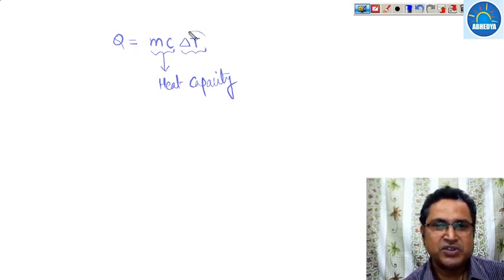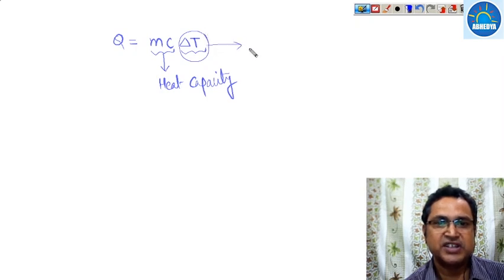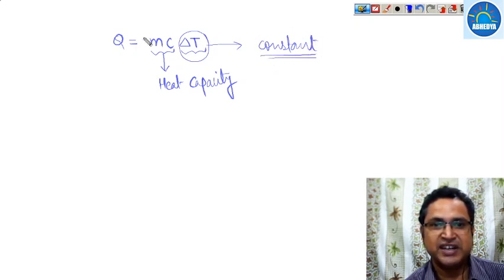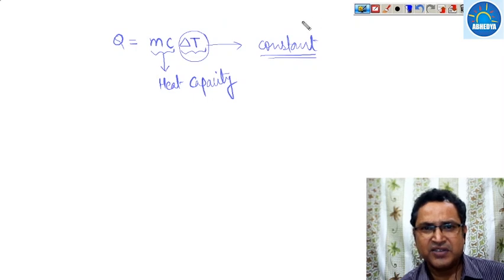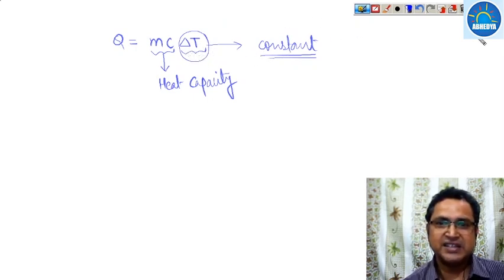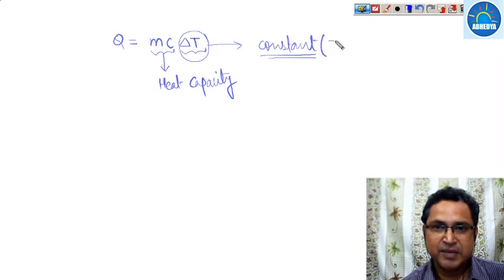Now suppose that the temperature difference of a body remains constant. If we want the temperature difference to remain constant, the value of heat remains constant, or in other words, delta T, the temperature difference, is nearly equal to 0.